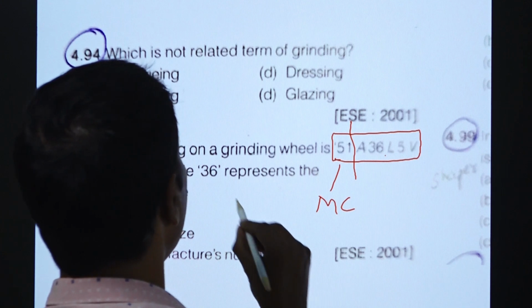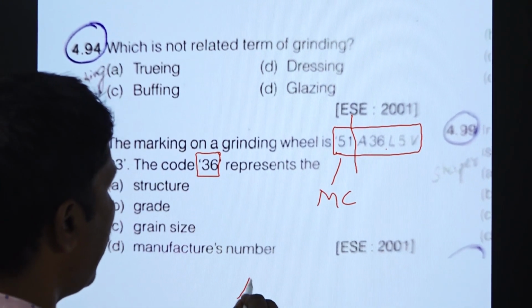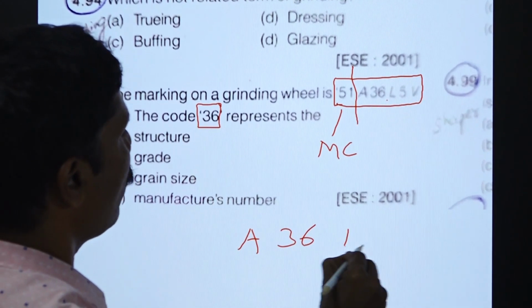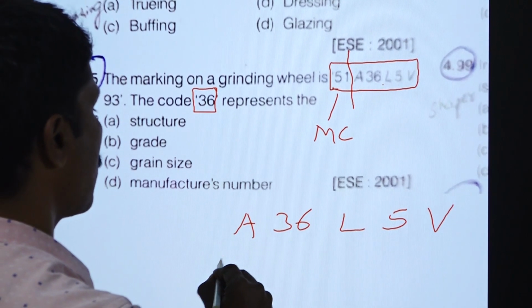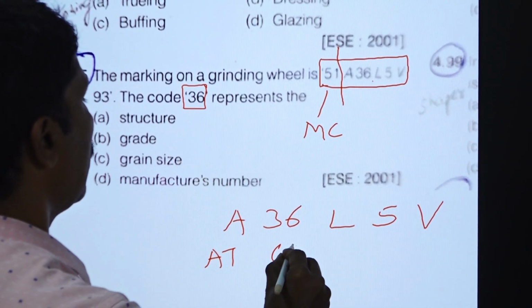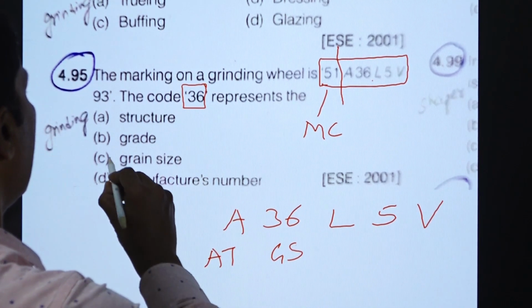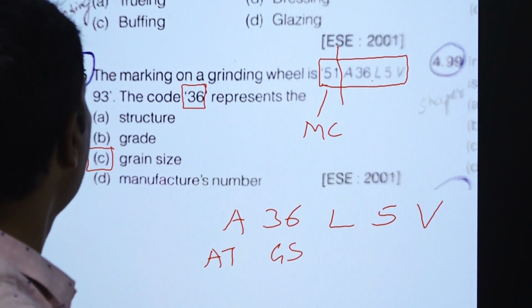So, here what they are asking, this 36 represents. So, this is abrasive type and this one is the grain size. So, the grain size is the answer. 36 represents the grain size.